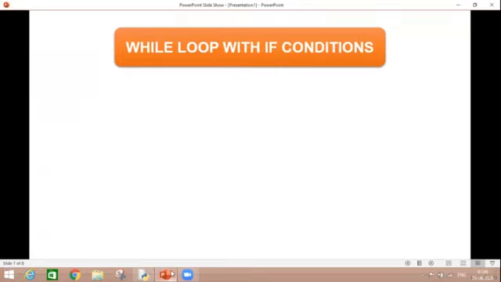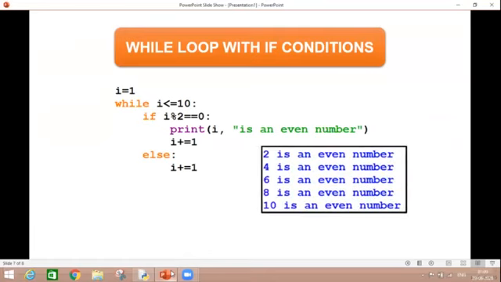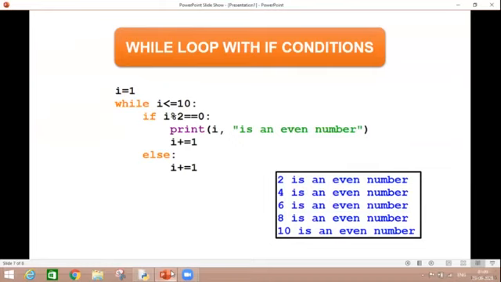Let's move on. While loop with if condition. Now here we are going to discuss the case where we have inserted one if and else statement inside the while loop. So this is a program related to printing even numbers within the range 1 to 10. And we know how to check whether a number is even or odd. And this is the output: 2, 4, 6, 8, 10. If I count on my fingers, then also I know what the even numbers from 1 to 10 are.